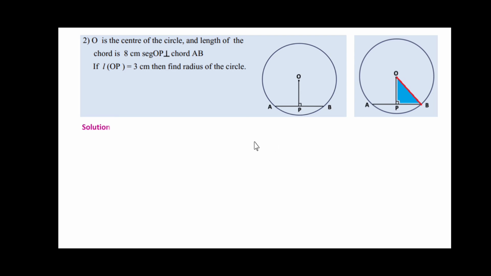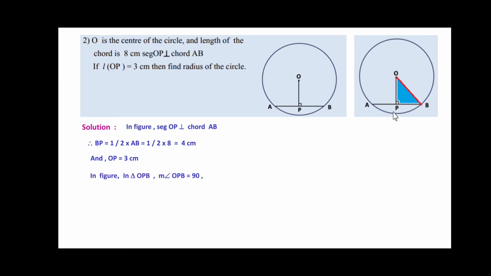So friends, we know that in the figure OP is perpendicular to AB and perpendicular drawn from the center bisects the chord. Accordingly, we can write BP is equal to half of AB. So half into 8, that will be 4. So BP we are getting here 4, and OP already we know, that is 3 centimeter. Now we can use the Pythagoras theorem. In triangle OPB, the measurement of angle P is equal to 90 degree. Therefore, we can write OB square is equal to OP square plus PB square by using Pythagoras theorem.